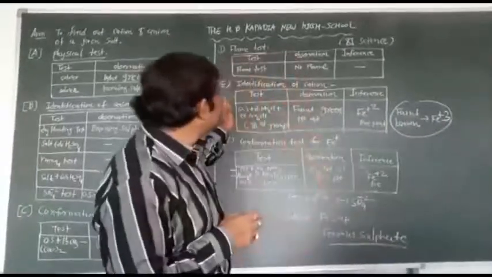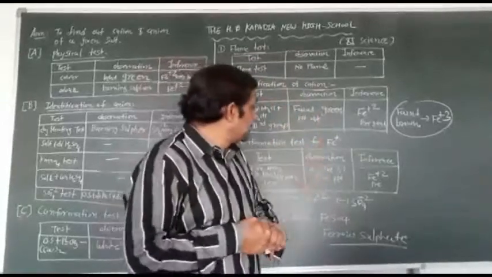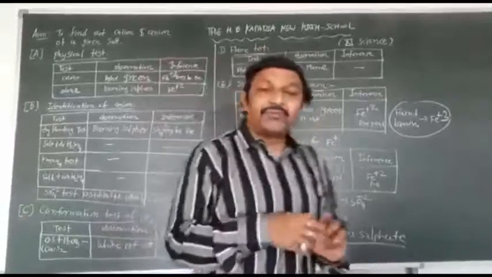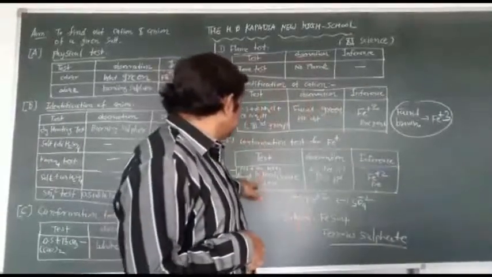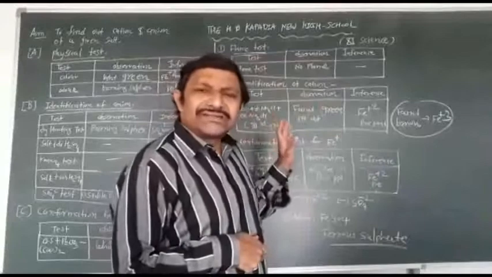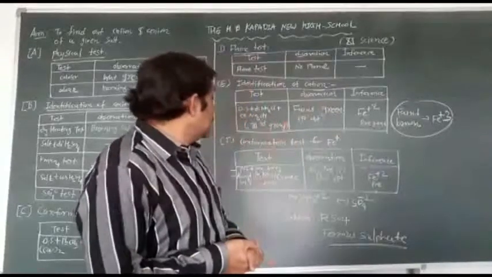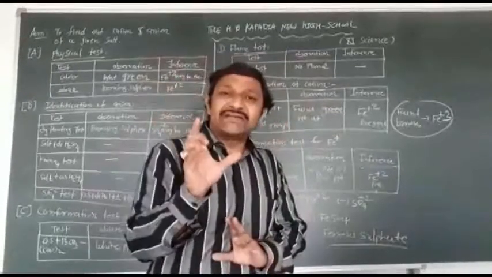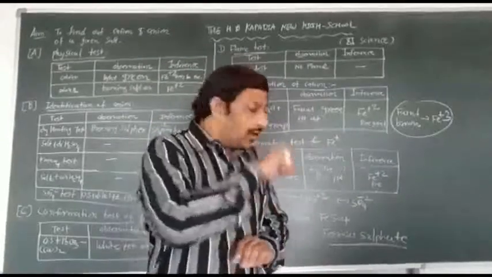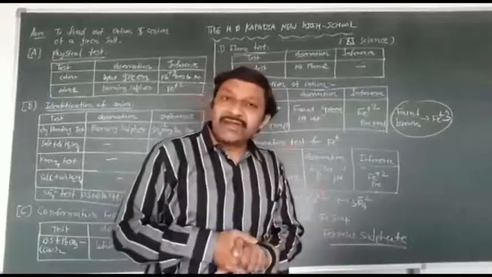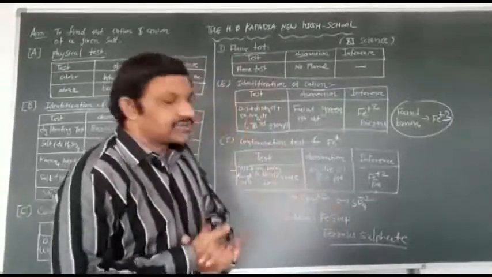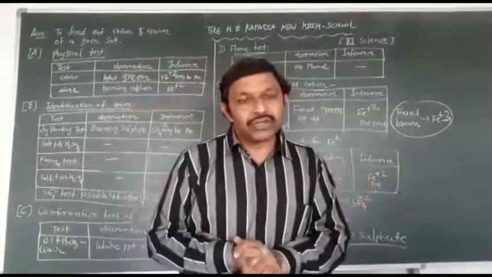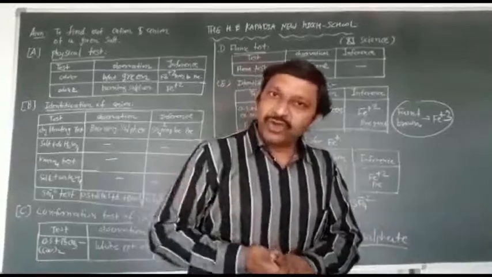Third group is present. Faint green precipitate, and again a confirmation for Fe+2. The precipitate is dissolved in concentrated nitric acid. Then add potassium ferricyanide solution. So blue precipitate or blue color is obtained for Fe+2. This is the confirmation test, and your solution is ferrous sulfate. Now we will perform your practical.